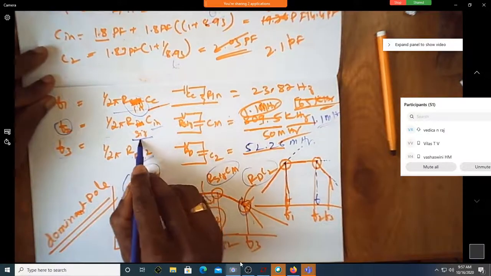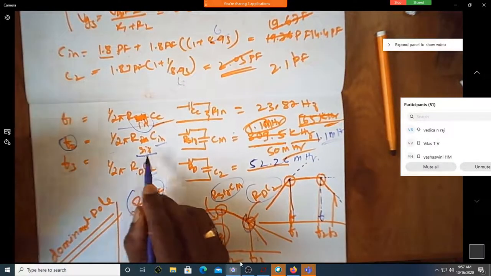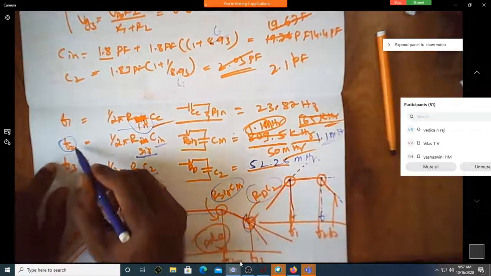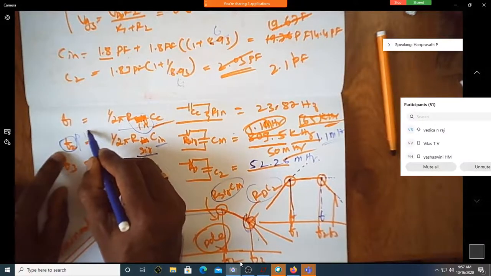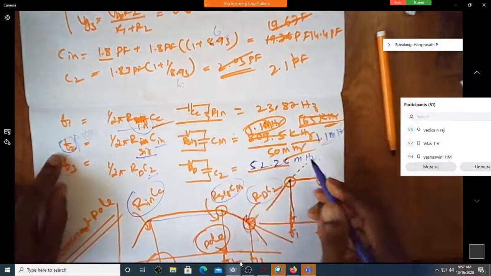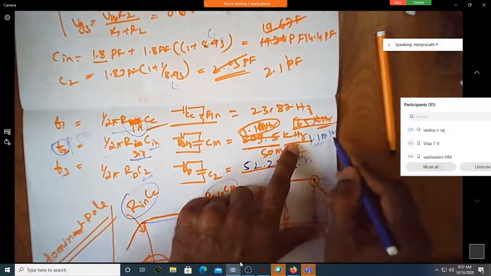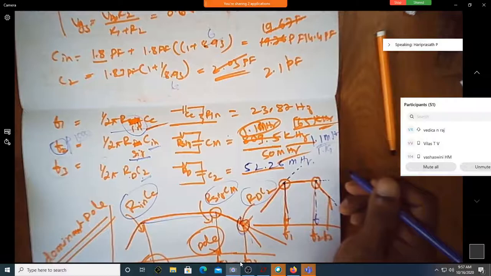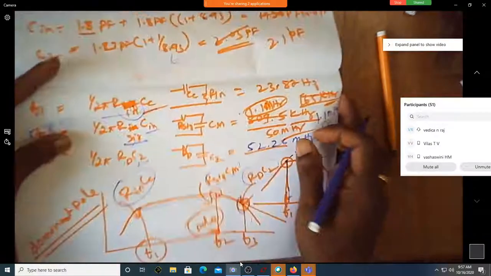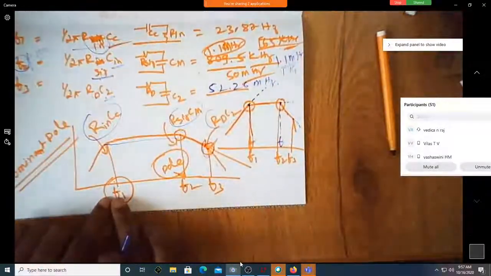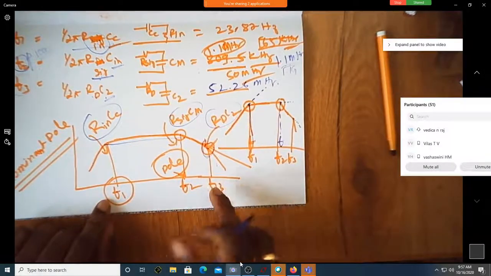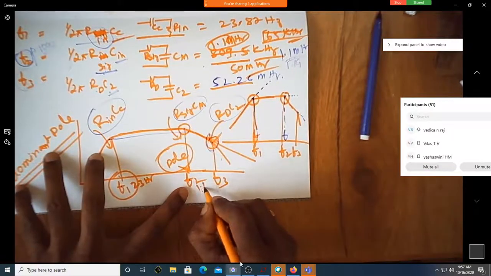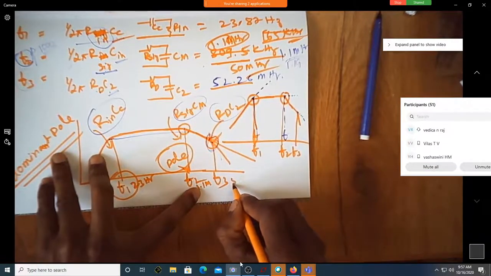How about this? Since you have modified R signal almost 1000 times, does this frequency increase by 1000 times? Yes, sir. So this was 1.1 megahertz. Will it become now 1.1 gigahertz? Yes, sir. So now, see, this was your cutoff frequency. This was your frequencies F1, F2, F3. Earlier, what were the frequencies? This is 23 hertz. This was 1.1 megahertz. This was 52 megahertz.